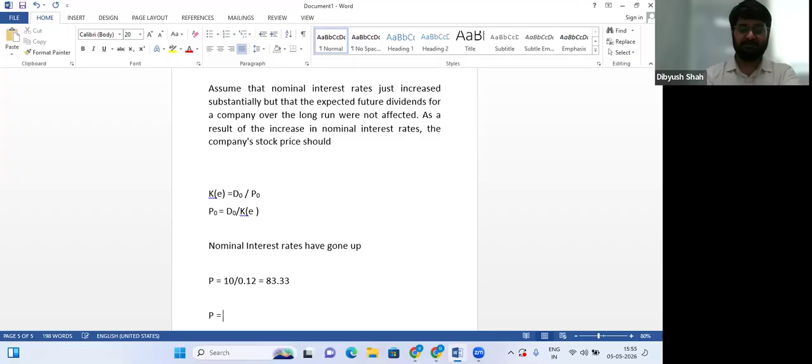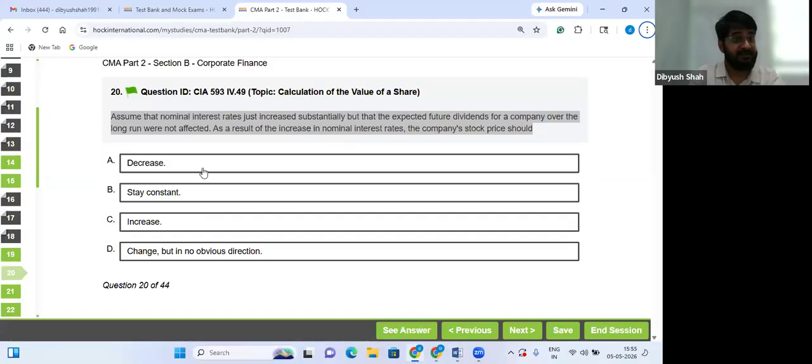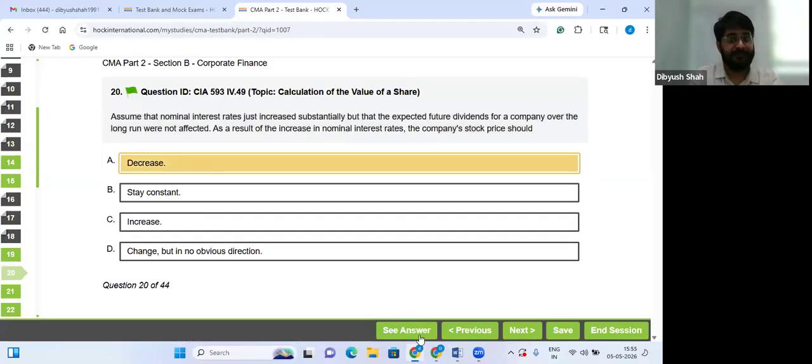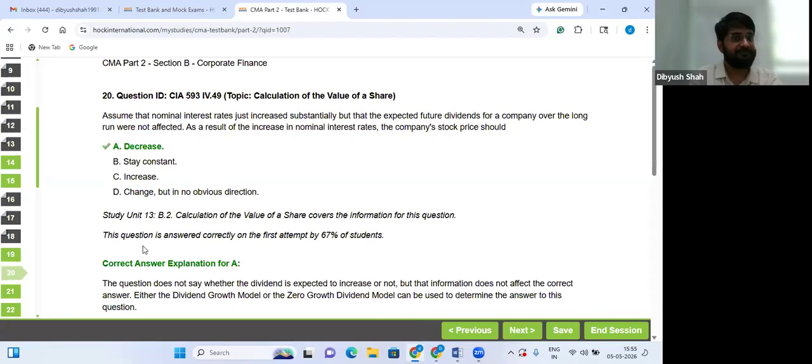What's the price now? Price will decrease because there is no other way. Same dividend you are paying. On the other hand, the rates have increased. Shareholders want more. So price will have to fall. Clear? This was a good question. It's a very good question.